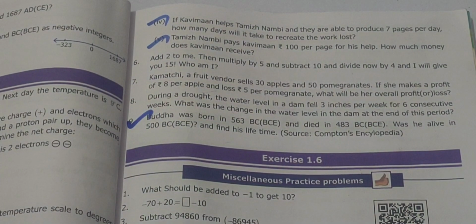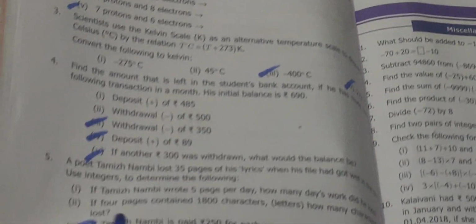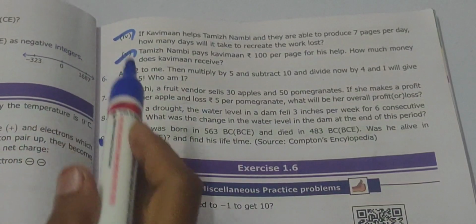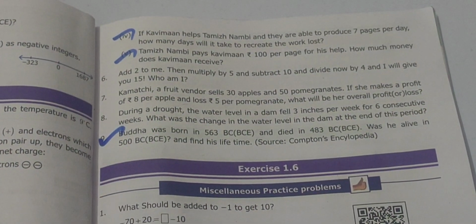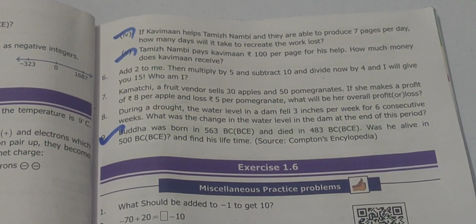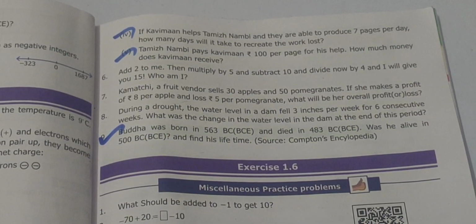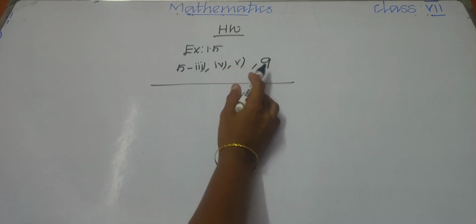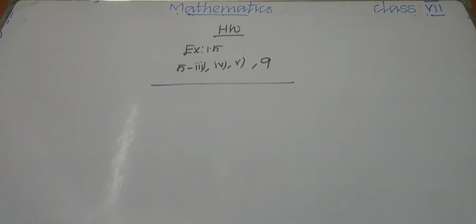Okay children, today's homework is from exercise 1.5, in the 5th question, the 3rd, 4th and 5th sums, and also the 9th question. Note today's homework. Do your homework properly. Okay, thank you.